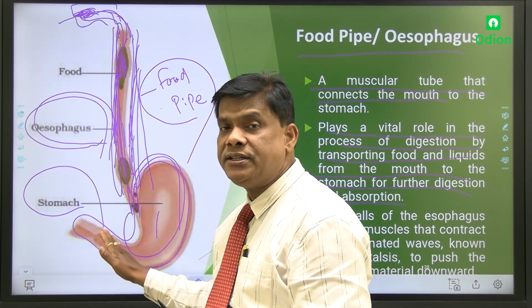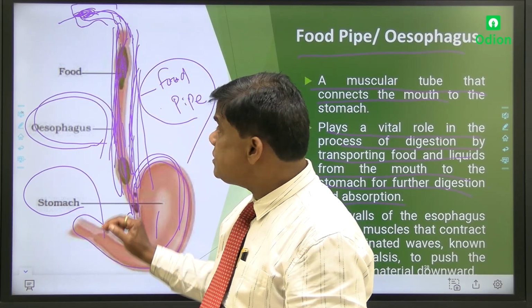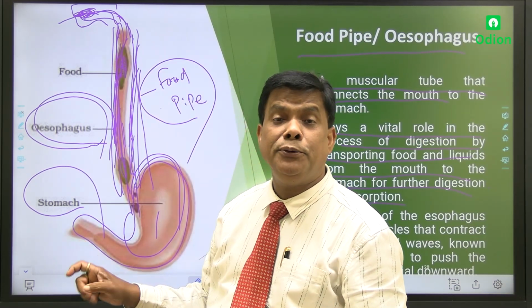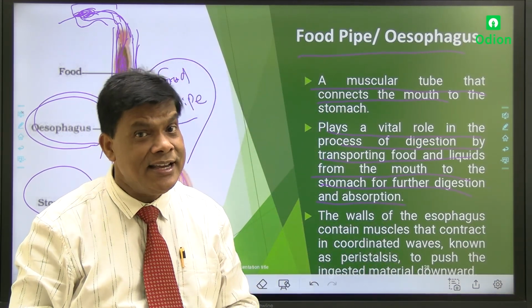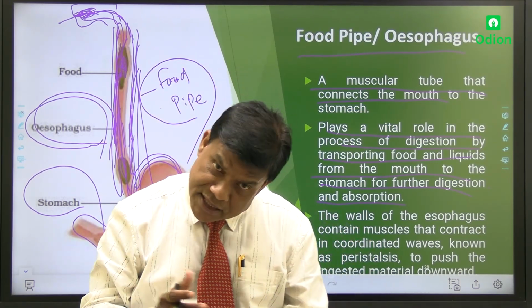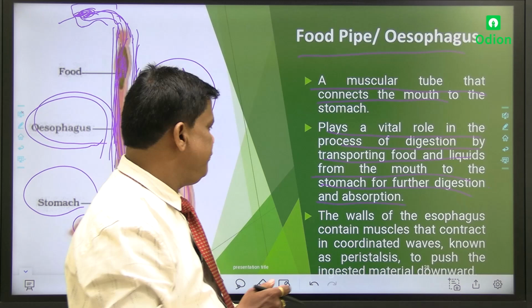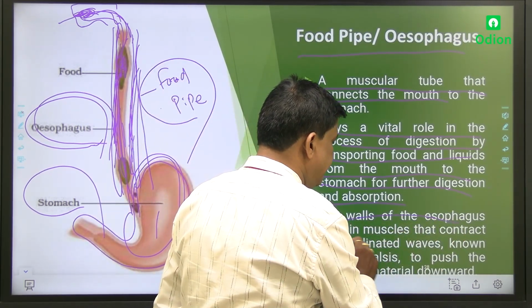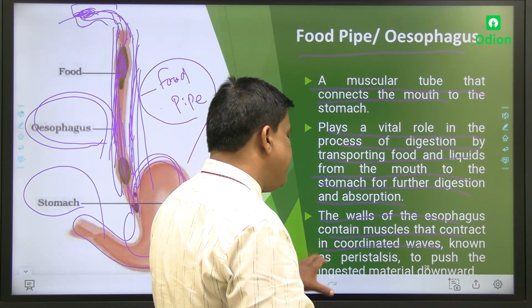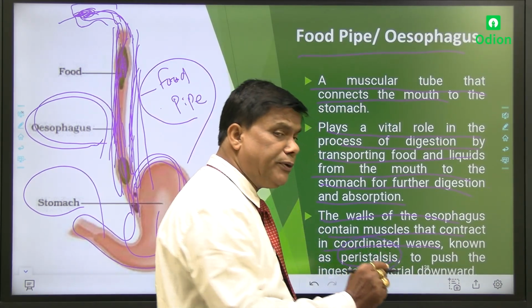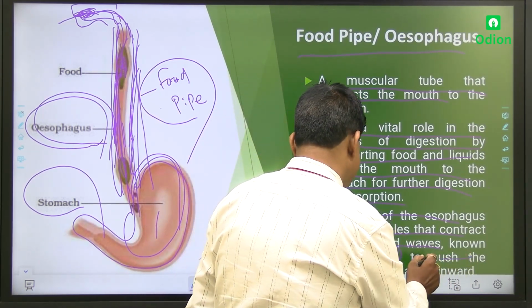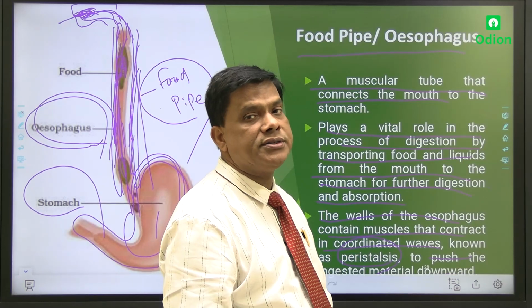The transportation, the process of shifting food from the mouth to the stomach, in between the pipeline, in between the tract, is called the esophagus. It is muscular, it means it is made up of muscles. The walls of the esophagus contain muscles that contract and coordinate in waves known as peristalsis. It is a very important word, please remember, peristalsis, to push the ingested material downwards.